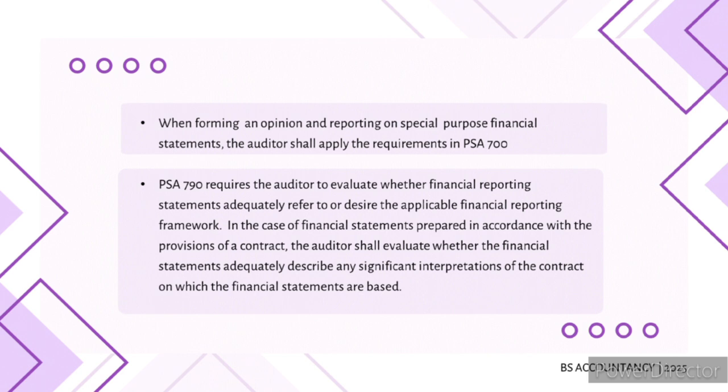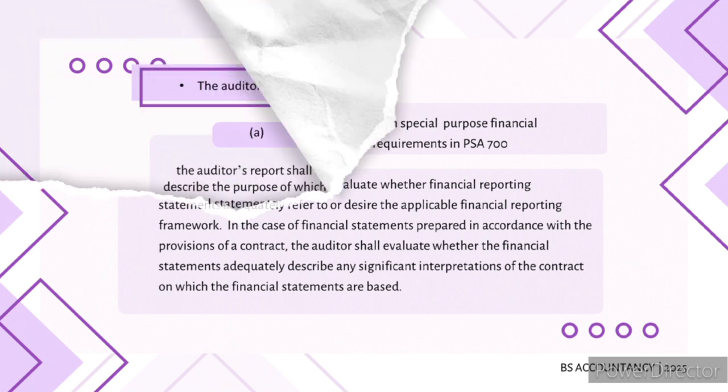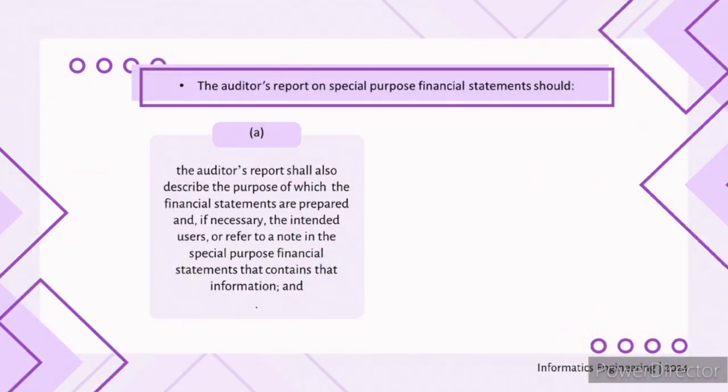And the last requirement in audits of financial statements prepared in accordance with a special purpose framework concerns the auditor's report on special purpose financial statements. The auditor's report shall also describe the purpose for which the financial statements are prepared and, if necessary, the intended users, or refer to a note in the special purpose financial statements that contains that information.